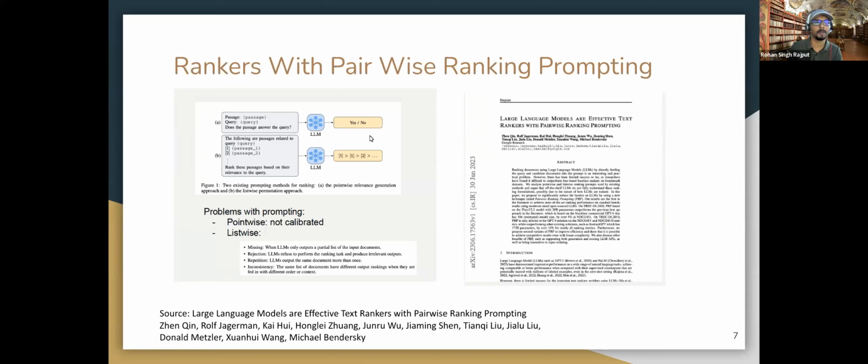And what do we mean by point-wise and list-wise approach? In the point-wise approach, you can pass a passage, give a query, and ask for a binary answer from the LLM system. So you want a single definite answer, in the form of, let's say, Boolean yes or no from this LLM system. Another one we can do is the list-wise approach. In the list-wise approach, we give certain options to the LLM system and ask it to rank.